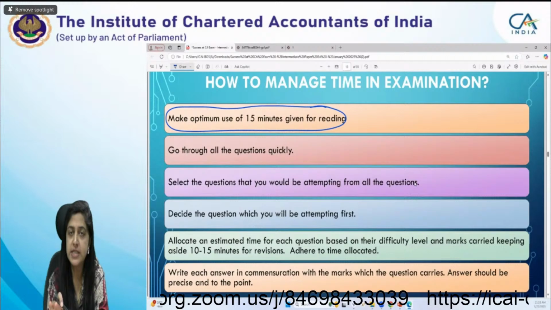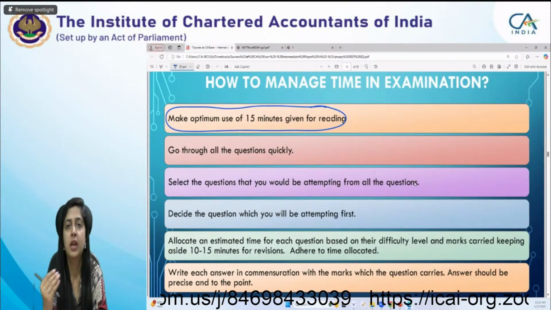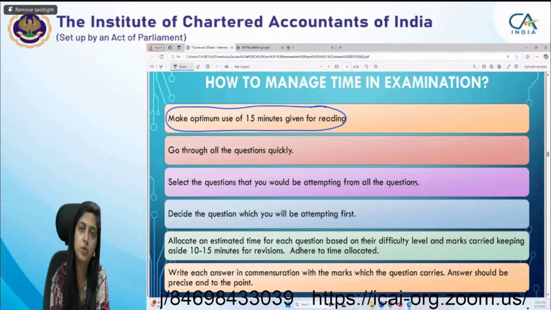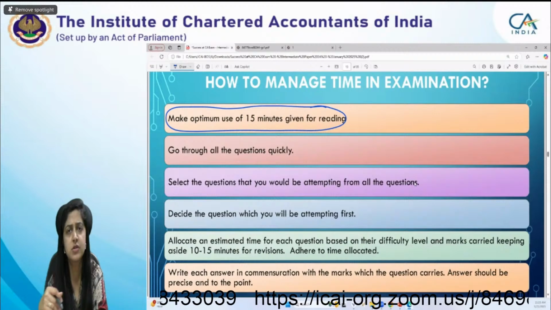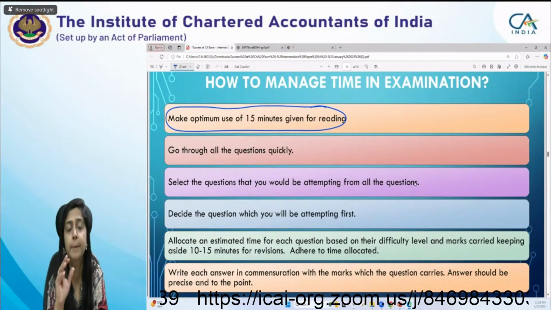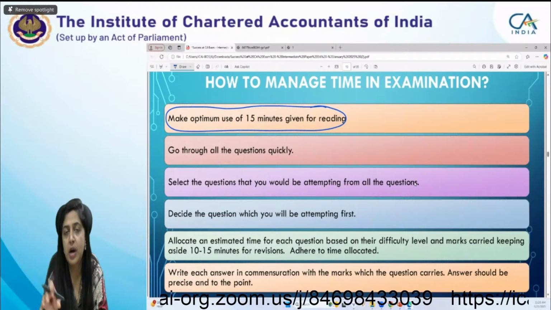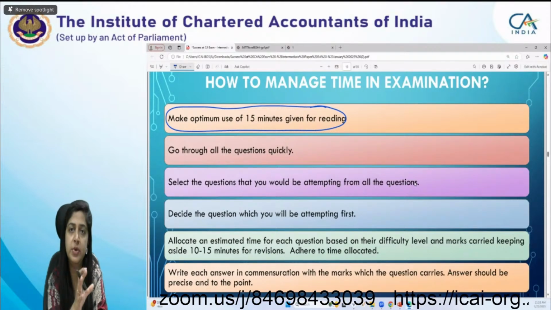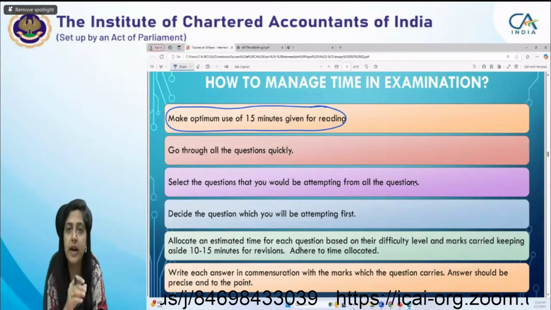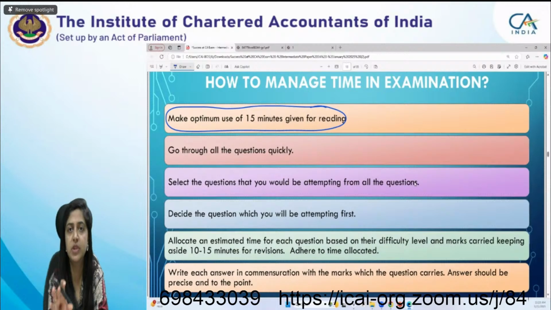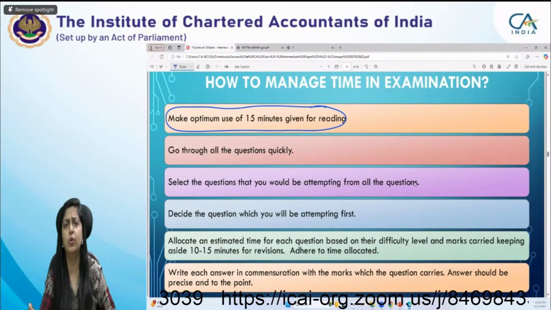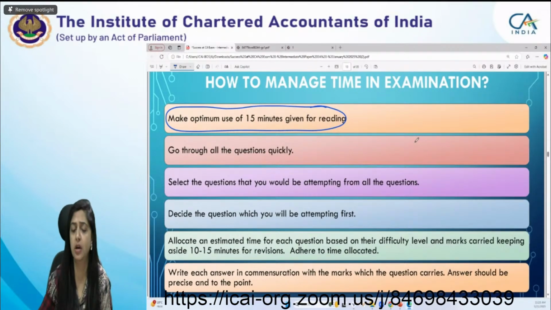It's not necessary that you have to attempt the questions like 1, 2, 3, 4. You can attempt the second question first, then the fourth question, then the first question. There is no compulsion. But all the parts of one question, the complete parts of each question, have to be done at one place. That is very important, and you should do it accordingly.